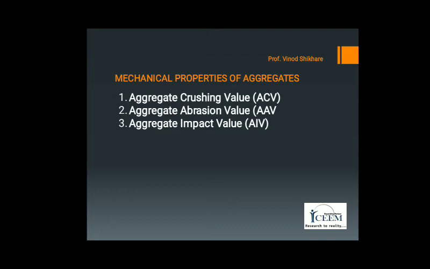The latter is more commonly used as it gives better representation of hardness. The test method combines the attrition and abrasion effects both.